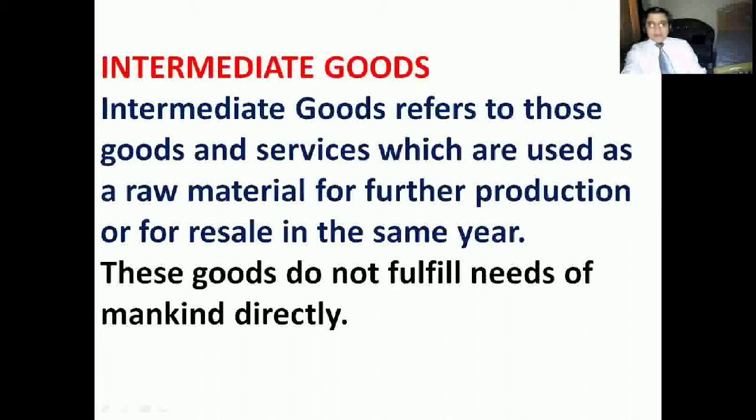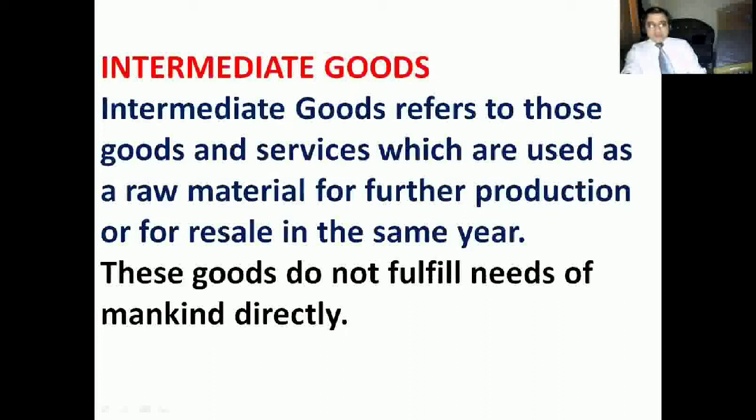These are just like the raw material, and after processing, they are converted into final goods. But here again, there is a problem, like wheat if you take, or flour you take. If a household is using flour to bake chapatis, it's a final good.